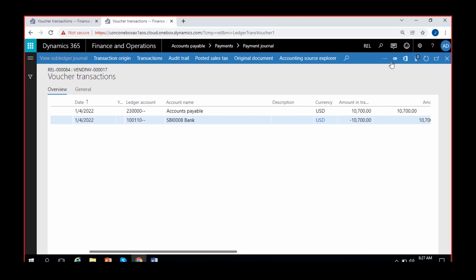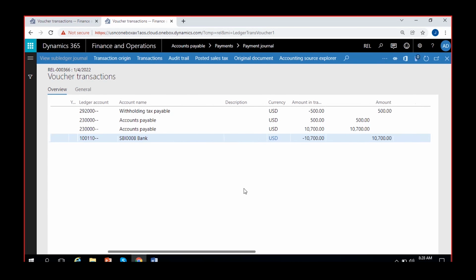So we'll see that entry. You can click here and click on all related vouchers. Related vouchers means it will show the single voucher of withholding tax. If you click on all related vouchers, it will show both the vouchers.